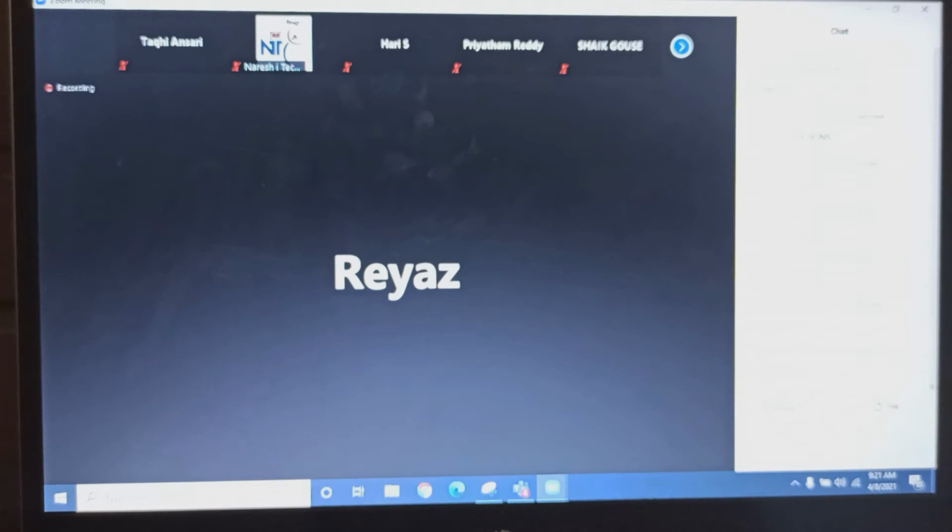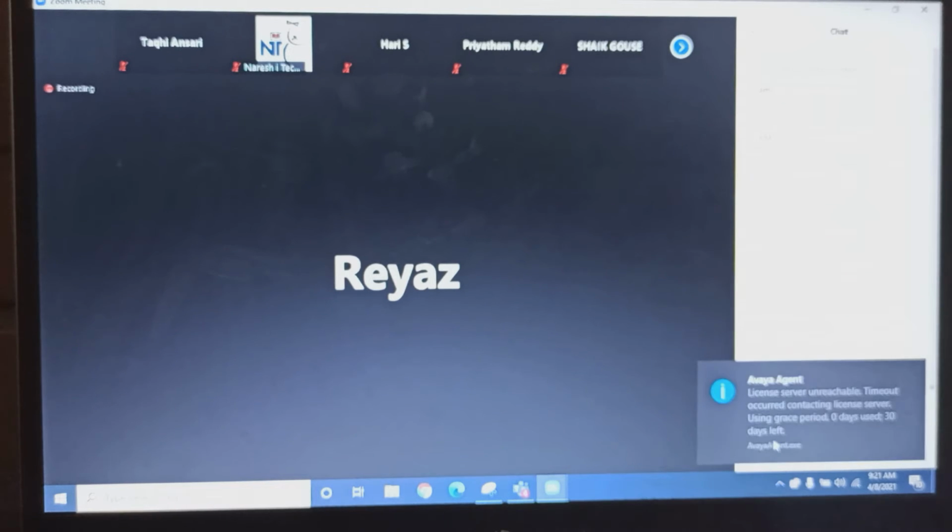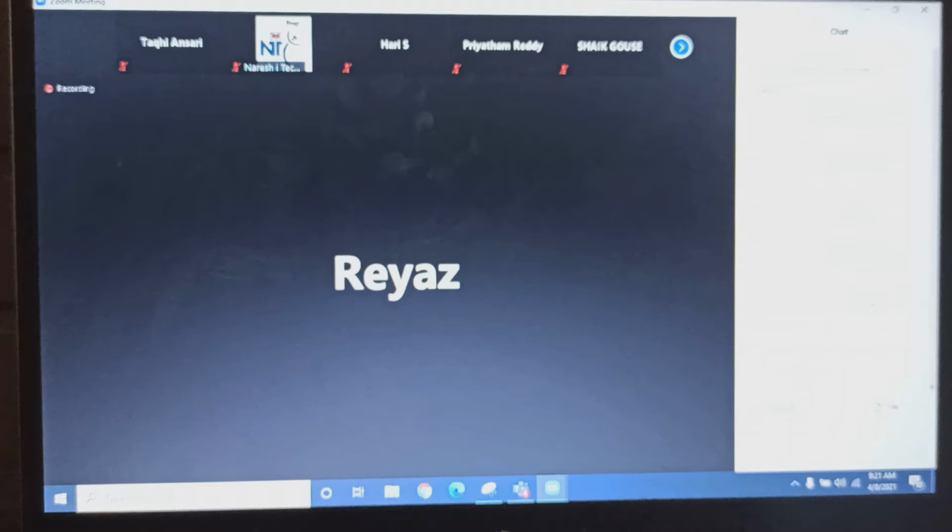If I want to create users in AWS, which service do you choose? IAM. What are the two different types of users we have in IAM? Root and IAM user. Who is the super admin here, root or IAM? Root. IAM has limited permissions. Yeah. How do you log into the root account? Using email ID and password. And how do you log into the IAM user? Username and password. Nice.